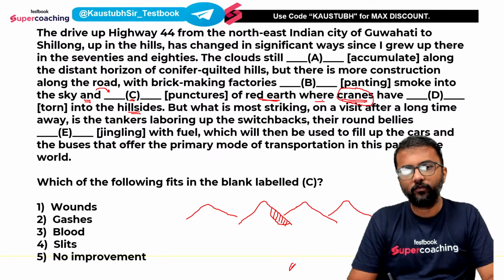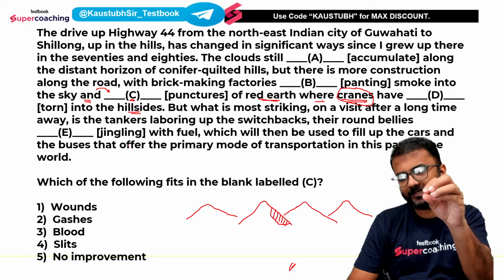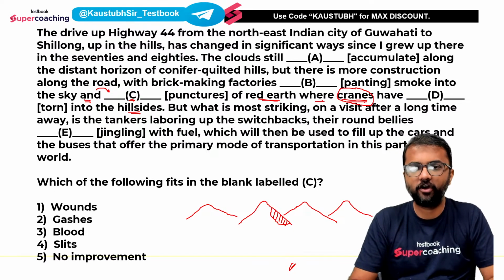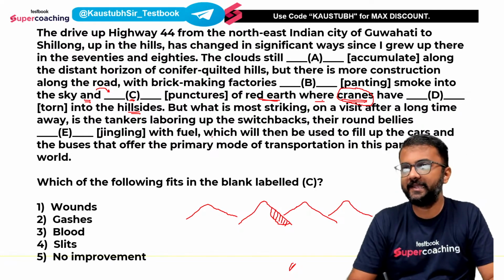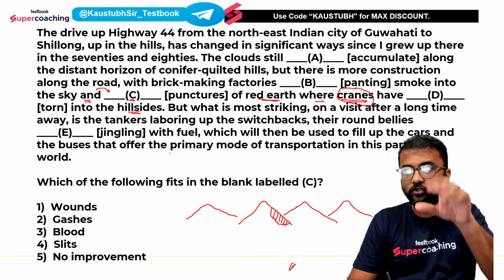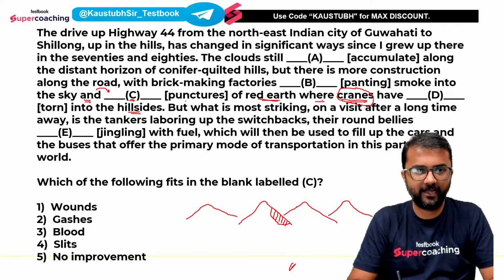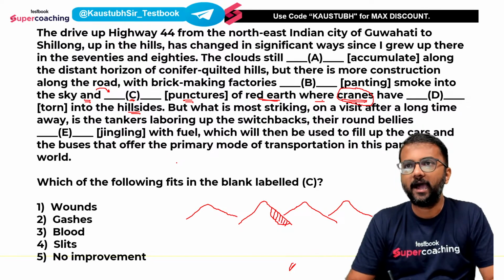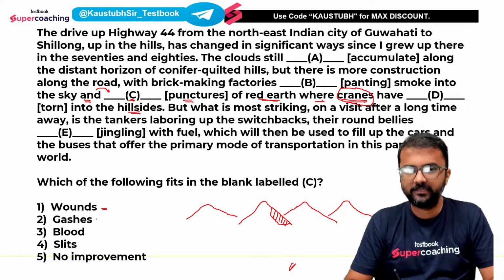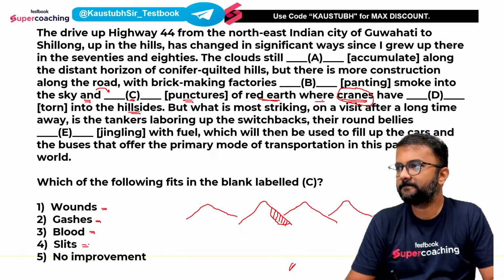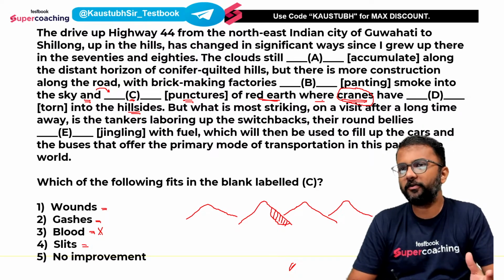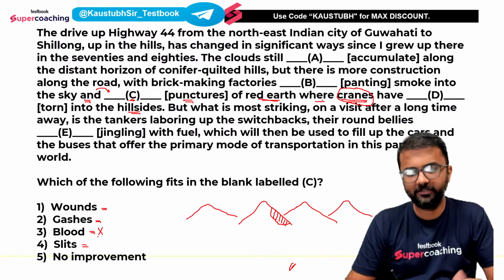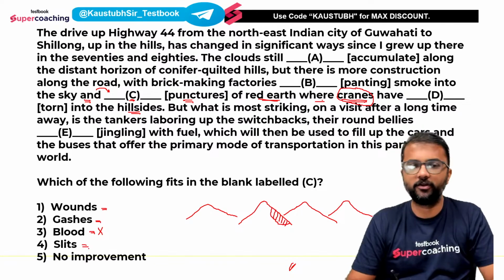So what are those marks called? उन मार्क्स के बारे में बात कर रहे हैं, है ना. Dash of red earth where, जहां पर उन क्रेन्स ने सॉइल को निकाला है हिल साइड से. So what are those marks called? What are those marks called? Are they called punctures? Are they called wounds, gashes, blood, or slits? So the most obviously incorrect answer is blood, because we are not talking about blood actually. खून नहीं है वो. उन मार्क्स के लिए एक पर्टिकुलर वर्ड होता है, वो वर्ड ढूंढ रहे हैं हम लोग.